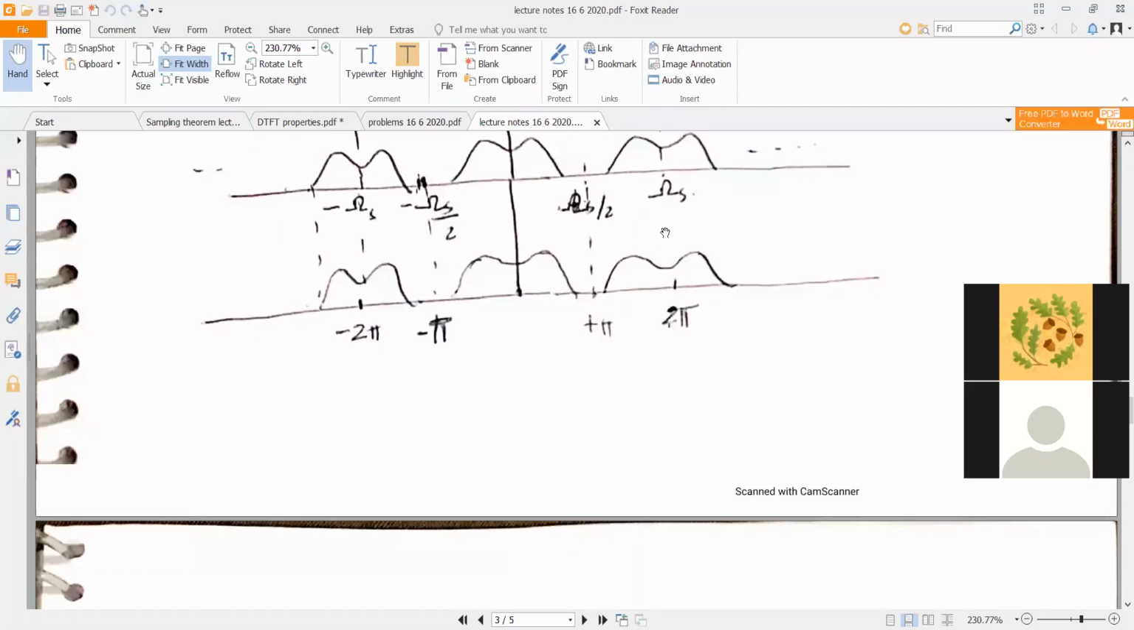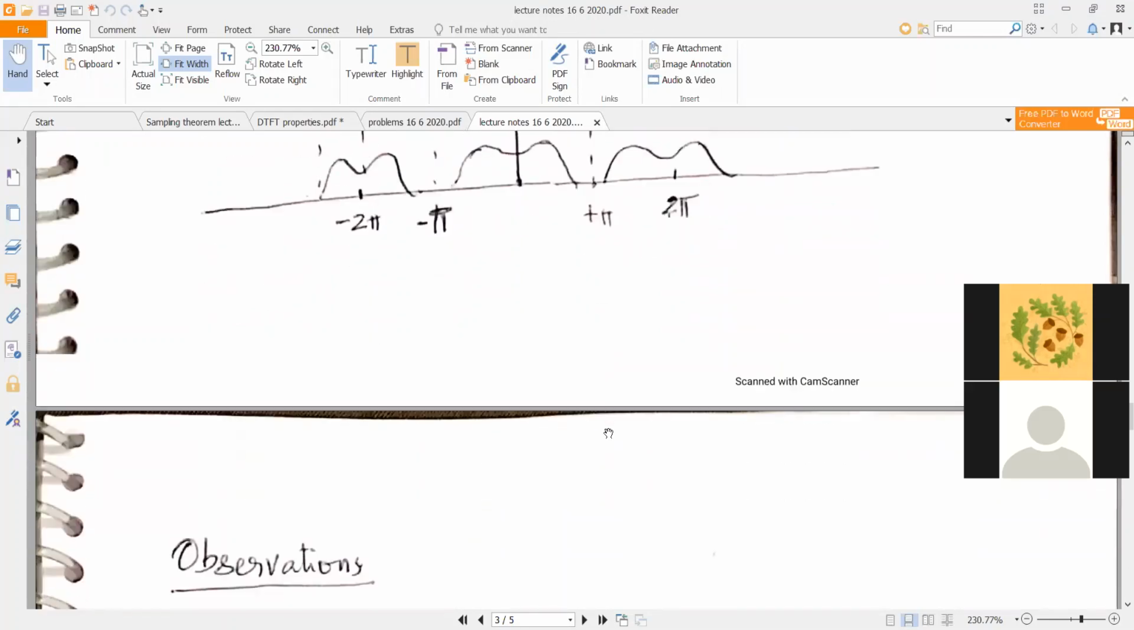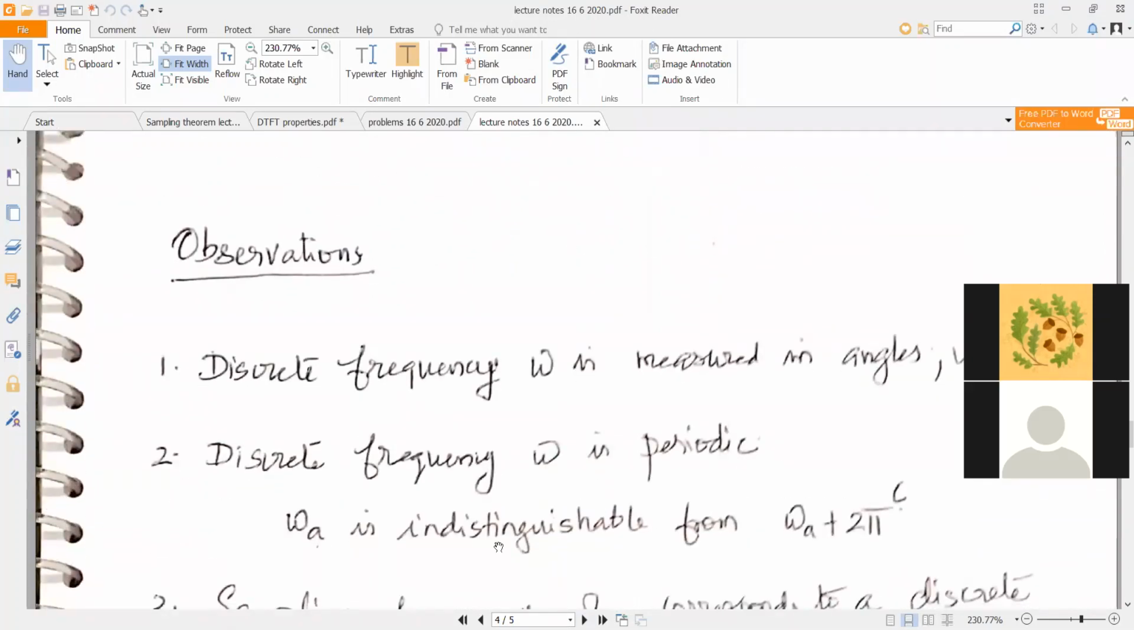Is that clear? So therefore, the unique angles exist only in the interval, let us say, minus pi to plus pi. Or maybe I can say it exists only in the interval 0 to 2 pi. That is, you take an interval of 2 pi, and this is the only range of angles that are unique, because all other angles are just the same. The angles are just 2 pi plus that given angle. So the angles are just the same. So this is the second observation.